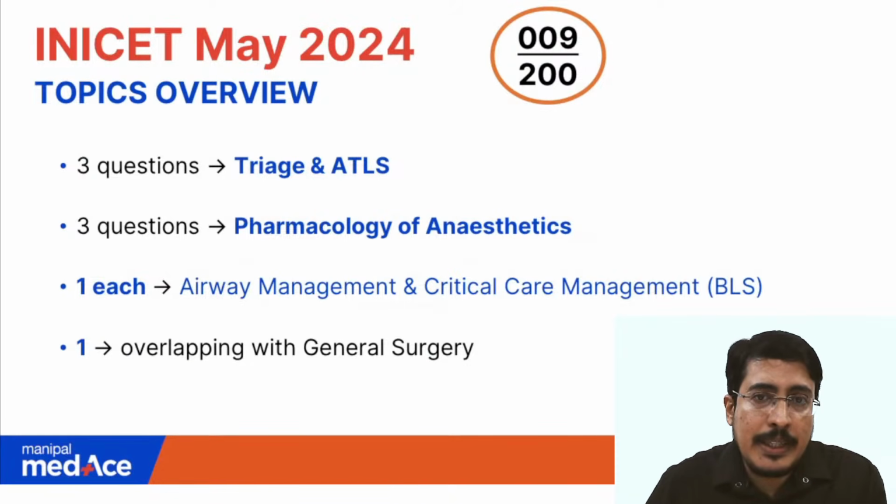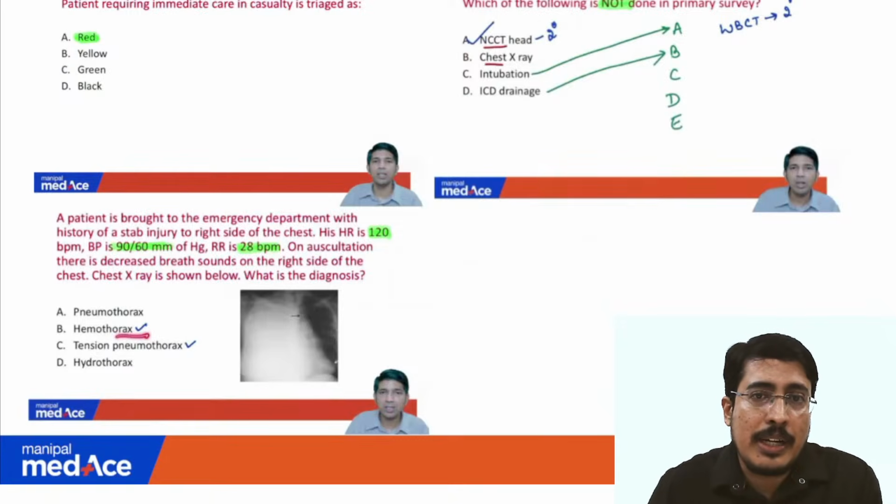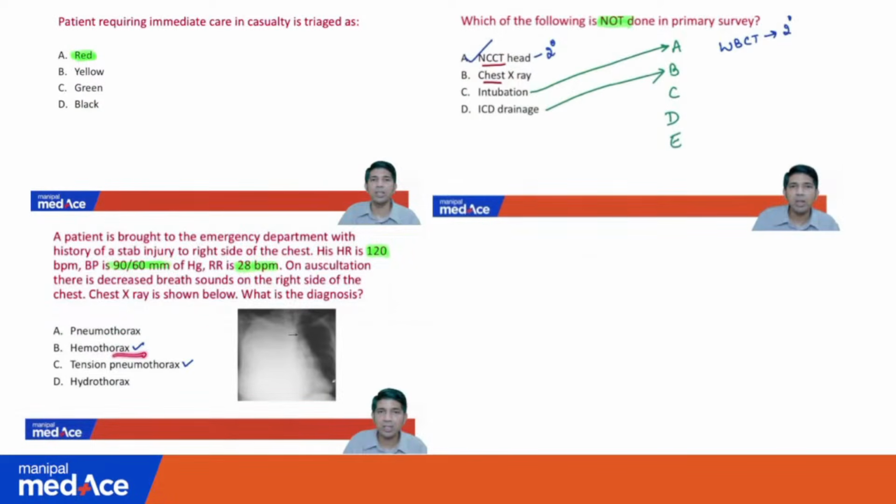So to make it easier, my friend Dr. Nishant has already discussed 3 of the questions in his recent discussion. So these 3 questions are from the chapter triage and ATLS, and we won't be spending much time on these. So the first question was, patient requiring immediate care in casualty will be triaged as red tag, and in primary survey we will be doing airway, breathing, circulation, disability assessment and environment exposure.